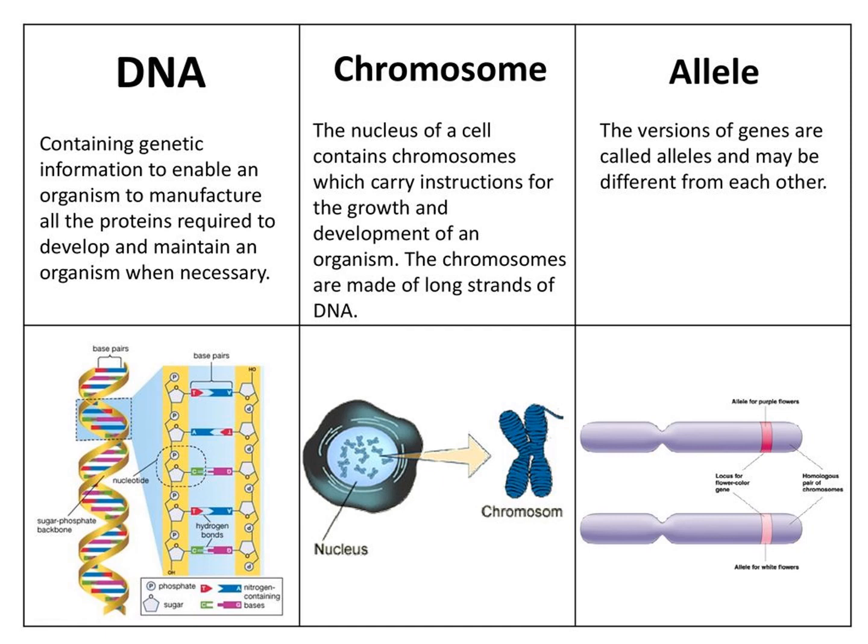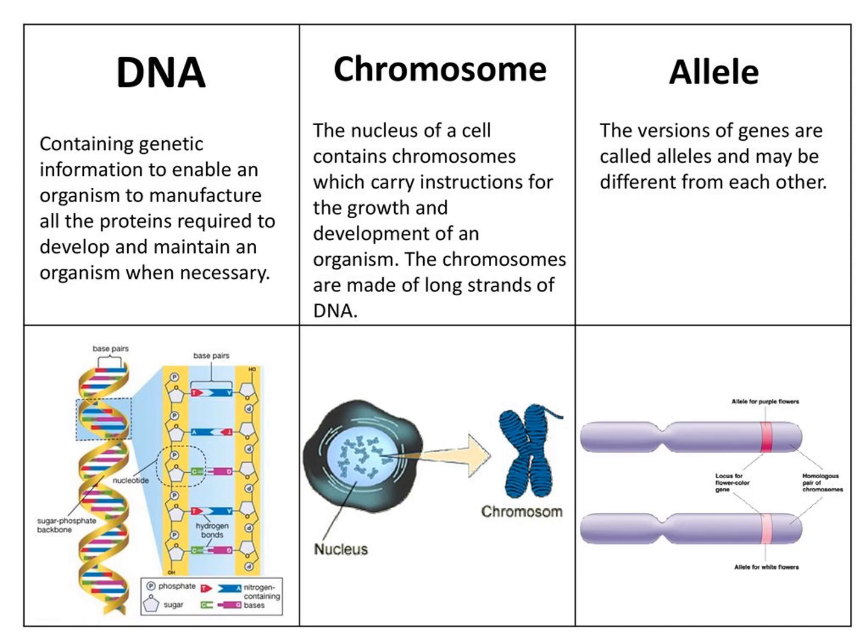Next one, gene. Genes are segments of DNA which are responsible for inheritance of particular phenotypic characters. Alleles: versions of genes are called alleles.